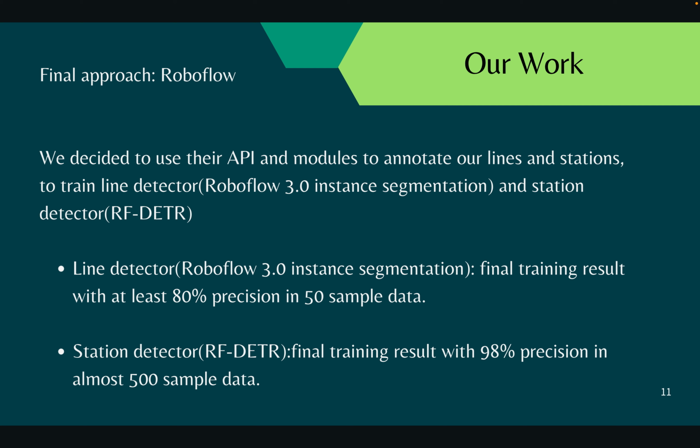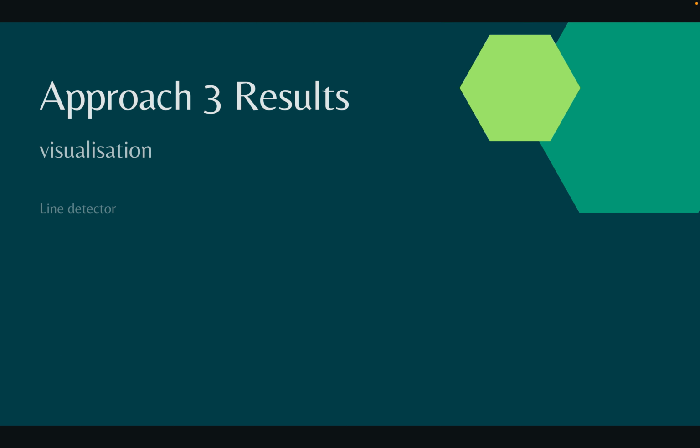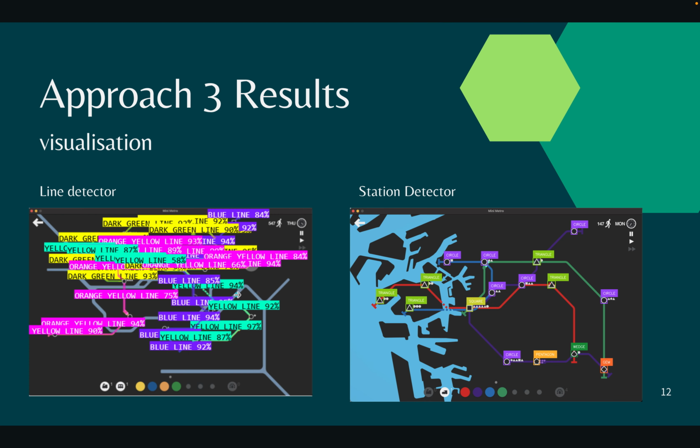And finally, we had impressive results, with lines over a precision of 80% and stations over a precision of 98%. This is the visualization of our results. As you can see here, this is our line detector, and the right hand side is our station detector.